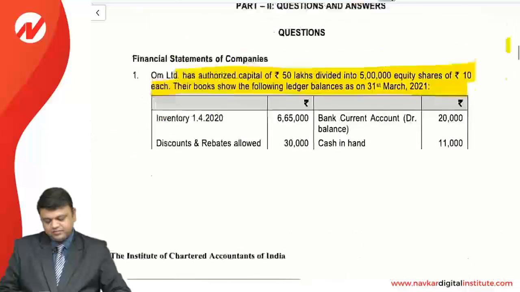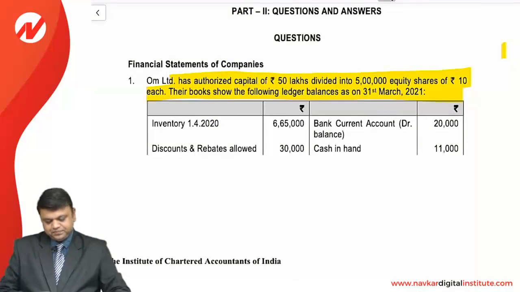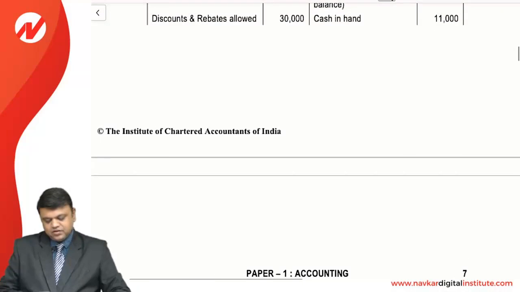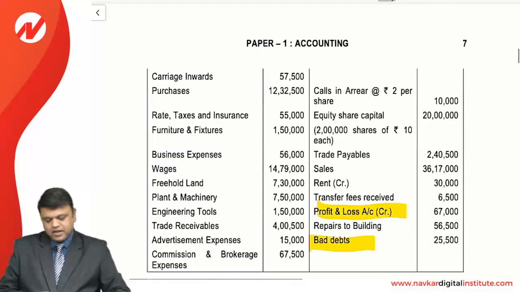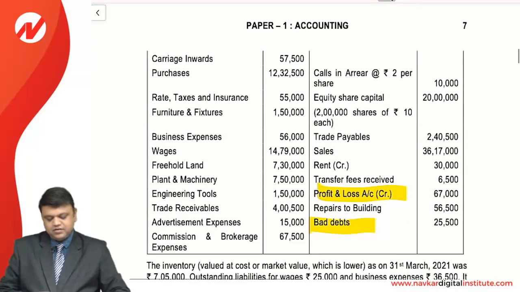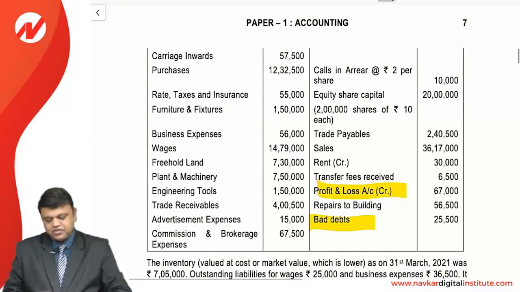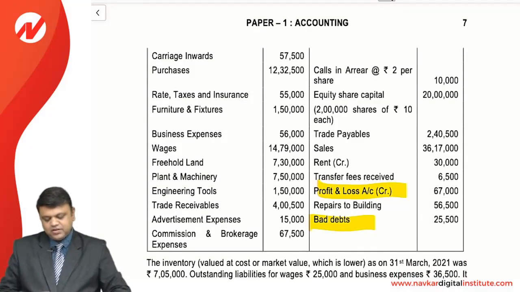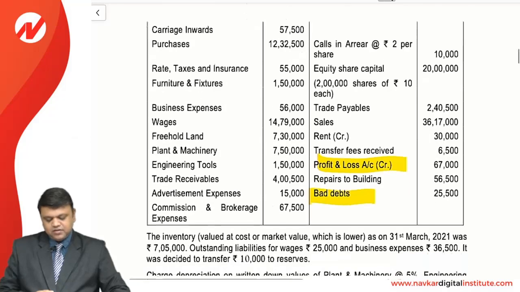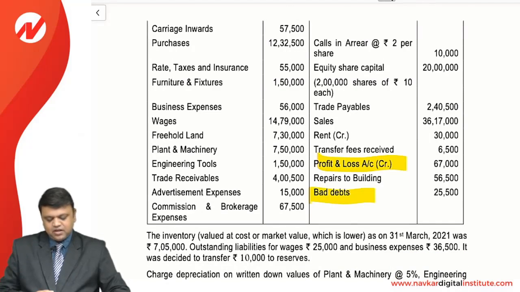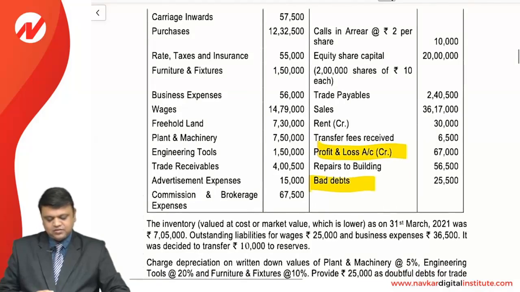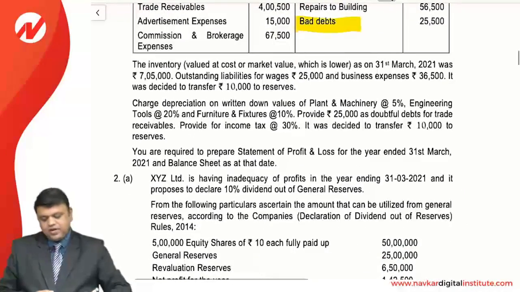On the other side, inventory, that is opening, discounts, rebates allowed, carriage inward, purchase, rent, rates, taxes, insurance, furniture and fixtures, business expense, wages, freehold land, plant and machinery, engineering tools, trade receivables, advertisement expense, commission and brokerage, that is the expense. The inventory valued at cost or market, whichever is lower, as on 31st March 2021 was 7,05,000.